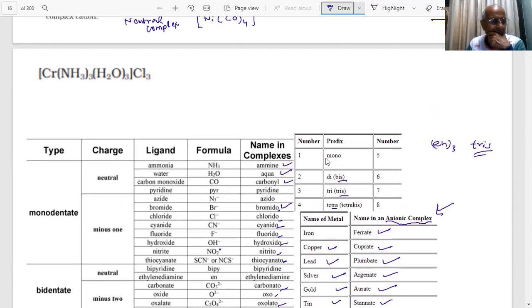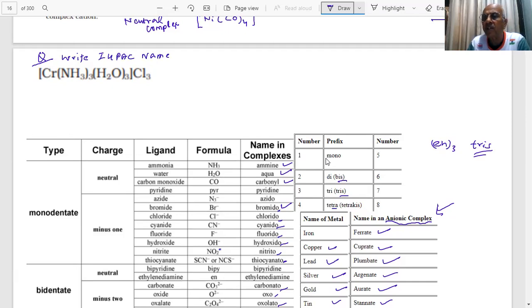Okay. Now the question is given to us: write the IUPAC name. An important question now coming in the paper.